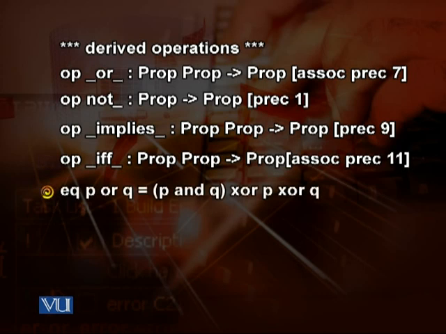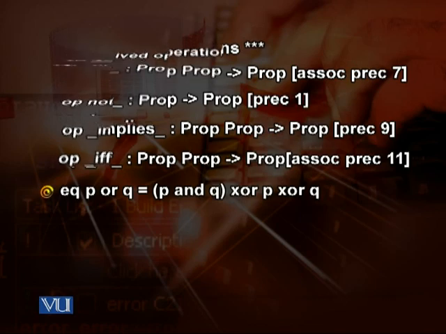Now we write the equations. Equation: P or Q is equal to P and Q exclusive or P exclusive or Q. I'm not going to talk about how it actually is equal to P or Q. You can easily see that. But the important thing to note here is it is defined in terms of AND and exclusive OR, and there is no ambiguity because the precedence order has already been given. And if we wanted to change the order, we could use parentheses.